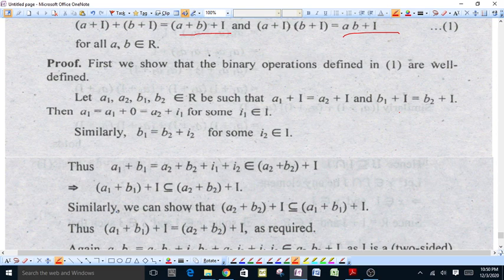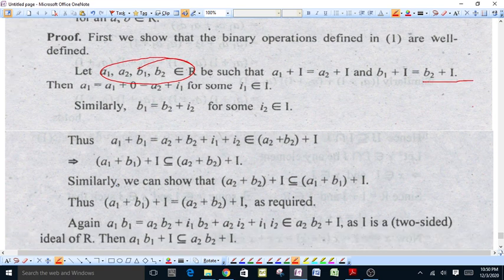So first let us see that the binary operations are well defined. Let a1, a2, b1, b2 be elements of the ring R such that a1 plus I is equal to a2 plus I and b1 plus I is equal to b2 plus I. So this means a1 is equal to a1 plus 0 is equal to a2 plus i1, where i1 is an element of the ideal I. Similarly b1 is equal to b2 plus i2, because the elements of the ideal are of this type.